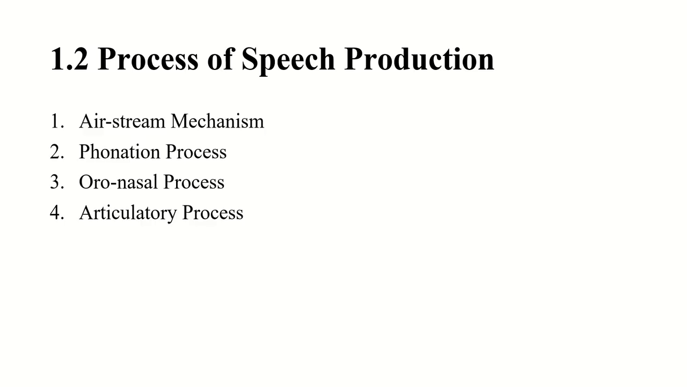And talking about the process of speech production, there are four processes of speech production, namely airstream mechanism, phonation process, oronasal process, and articulatory process. So these are the four different types of speech production. Among them, today we are going to talk about the first one, that is airstream mechanism.